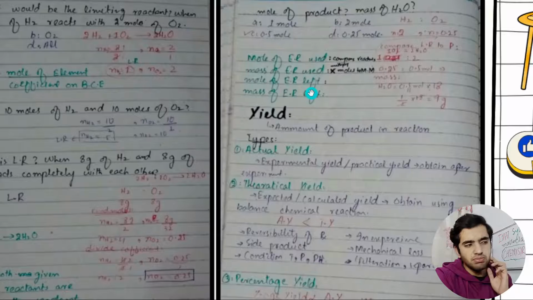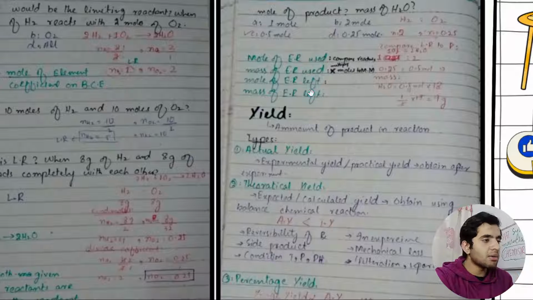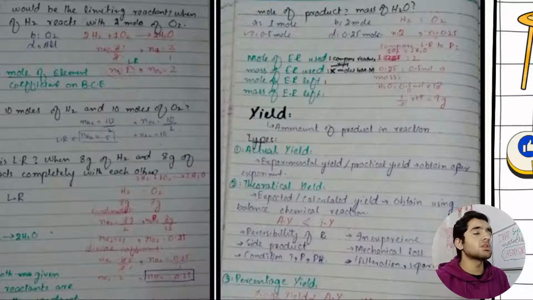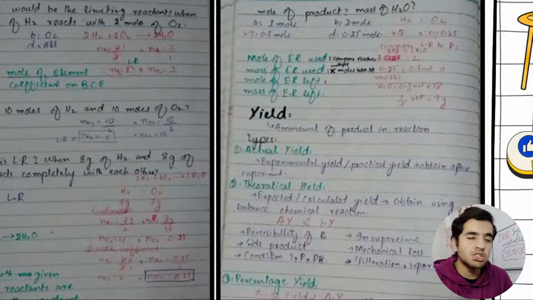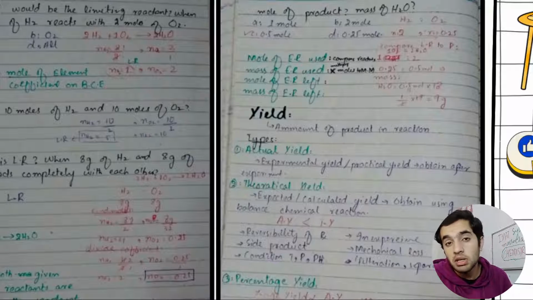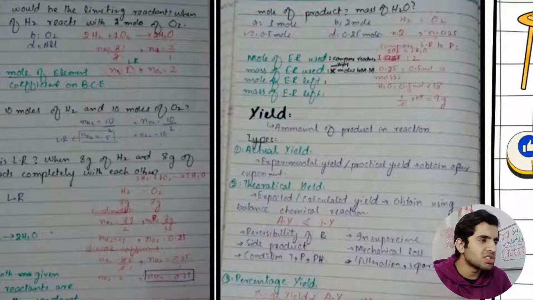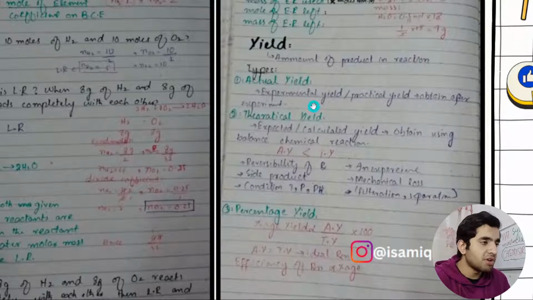I will say the majority of the questions are from limiting reagent. No, they do not ask from excess reagent. So that's why the limiting reagent was in detail, and there is no such detail of such reagent in our high school books. If you are studying from Pearson, you will find out.